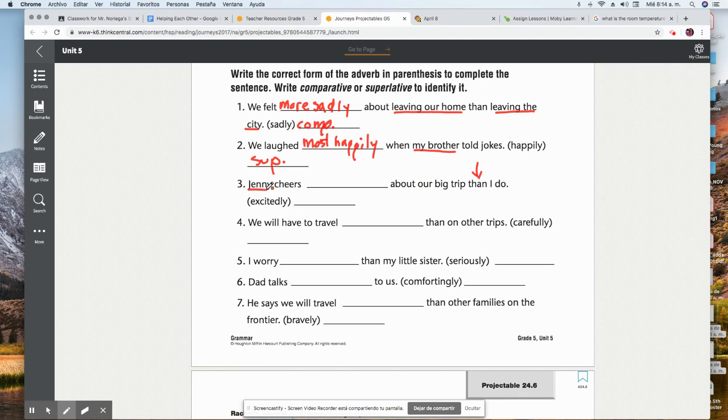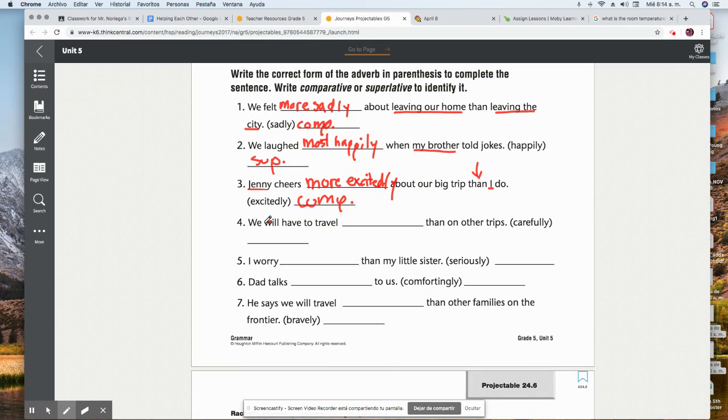Jenny and I. So we're going to use the comparative adverb for excitedly. To make excitedly a comparative adverb, we add the word more before excitedly.